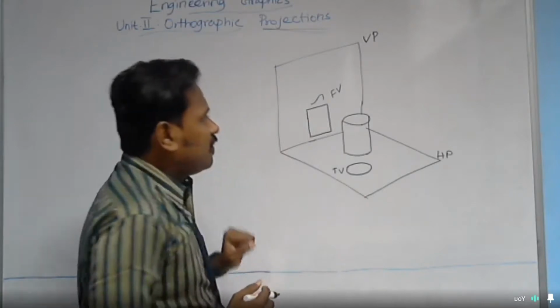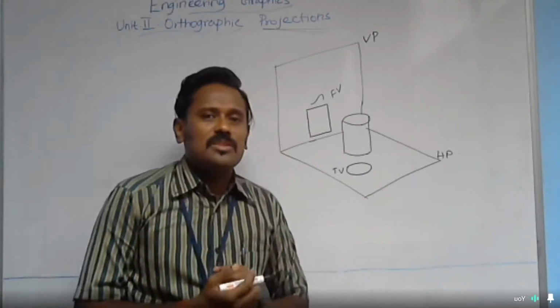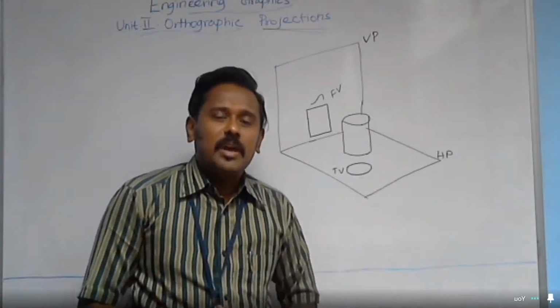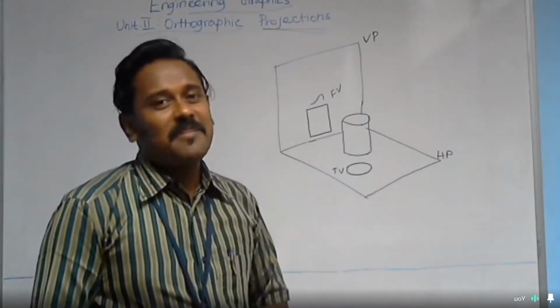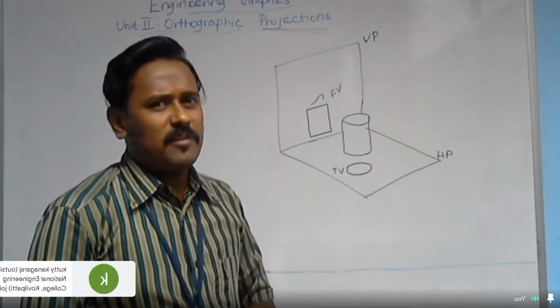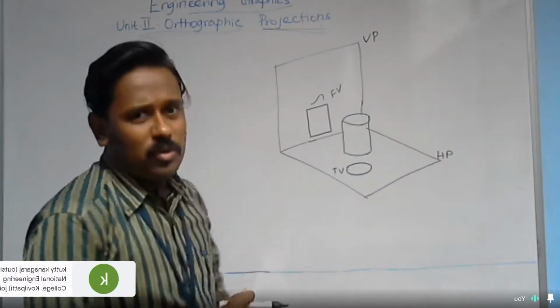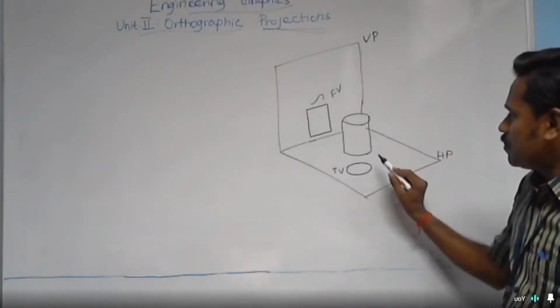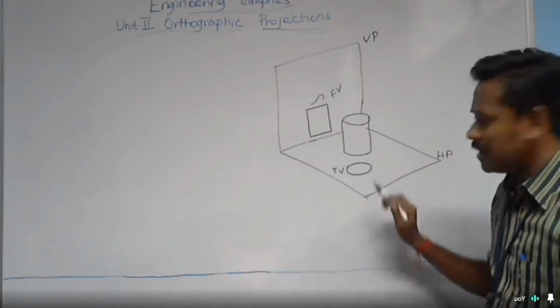Okay. And how are we going to draw this front view and top view on a blank white paper? By using the reference line. So what is the role of the reference line? Here we are going to discuss. For example, let me give a simple problem.